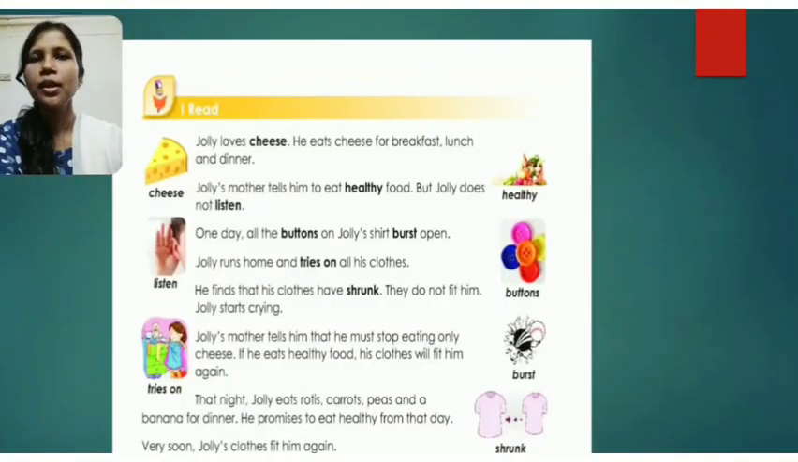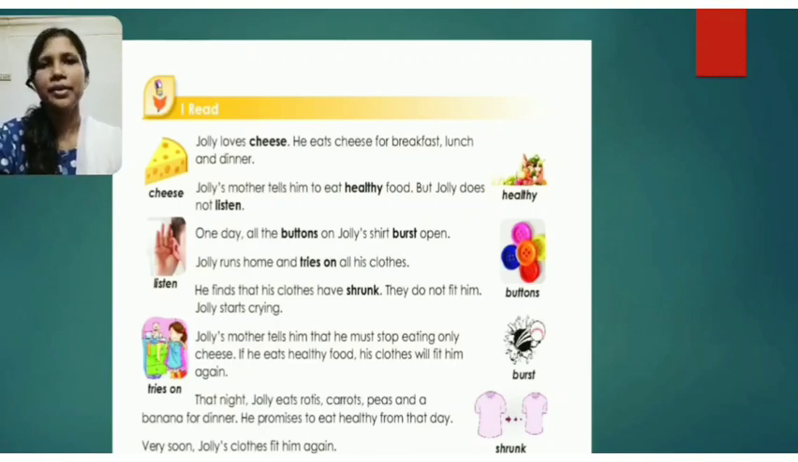Hello students, now I am going to read out the lesson. Please listen to me carefully. Here I go. Jolly loves cheese. He eats cheese for breakfast, lunch and dinner. Jolly's mother tells him to eat healthy food, but Jolly does not listen. One day, all the buttons on Jolly's shirt burst open.